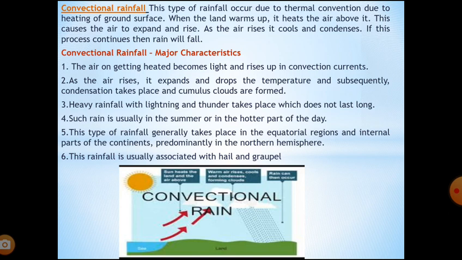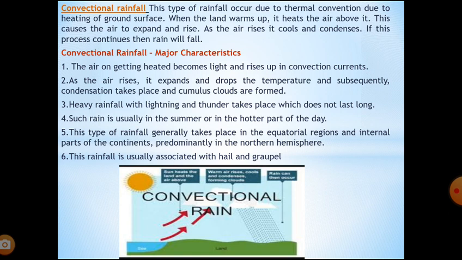This type of rainfall occurs due to thermal convection, due to heating of the ground surface. When the land warms up, it heats the air above it. This causes the air to expand and rise. As the air rises, it cools and condenses. If this process continues, then rain will fall. Now we'll see what are the major characteristics of conventional rainfall.